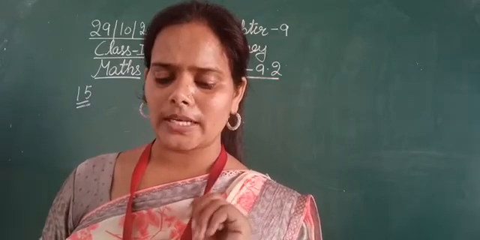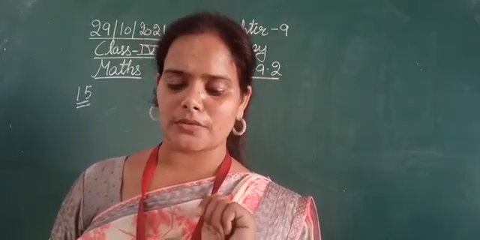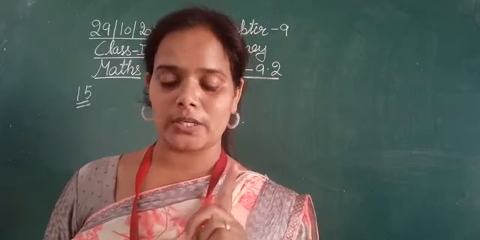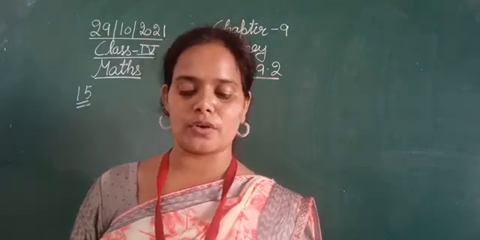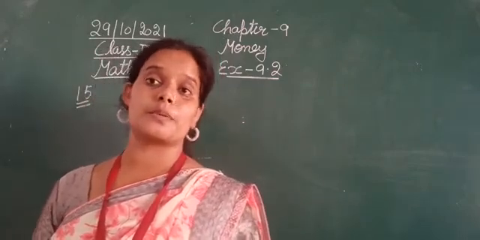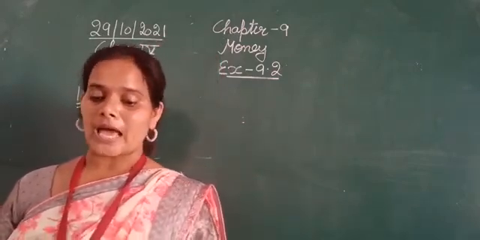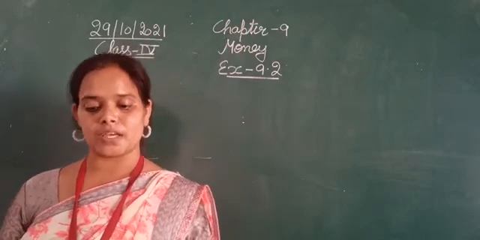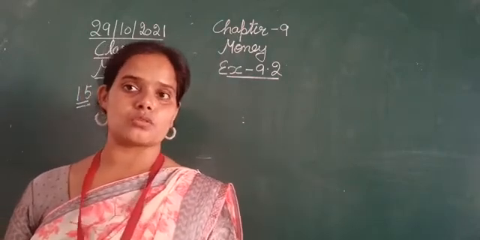Now they are telling us, then he bought atta for 98 rupees and 90 paisa and rice for 104 rupees and 25 paisa. Estimate the amount that is left with him. Find the actual amount also.